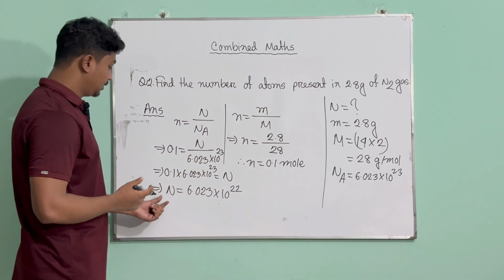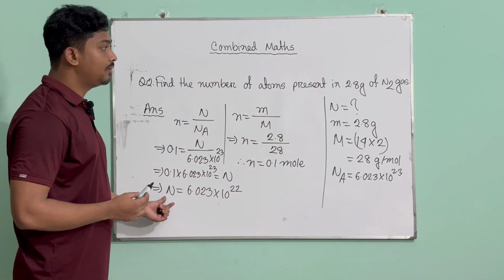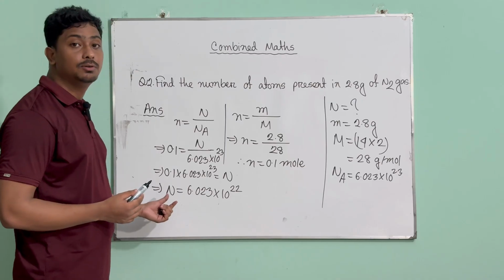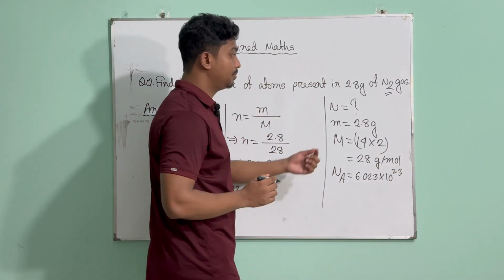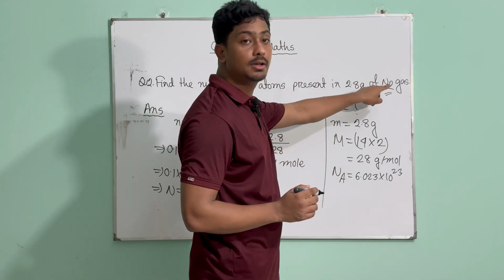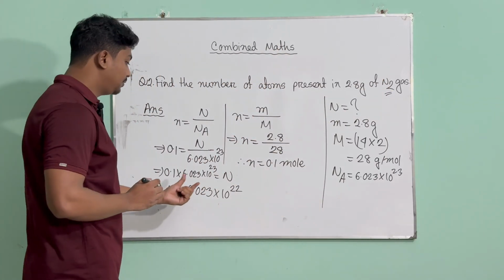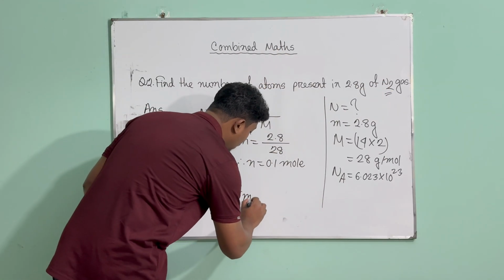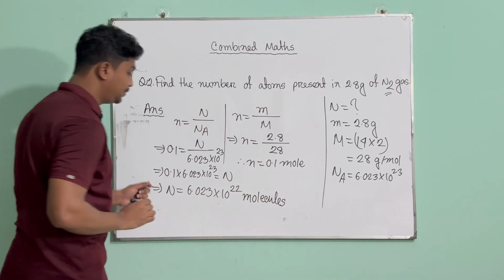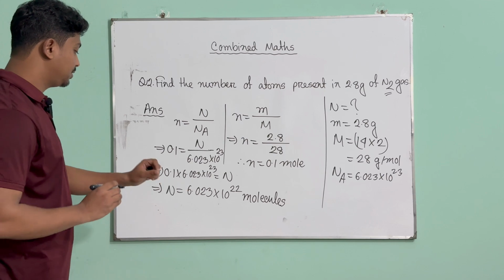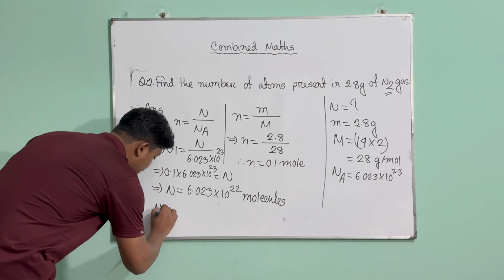Now again, what is the particle? What did you find? Did you find atom or molecule? Again, go back there. Nitrogen is a diatomic molecule. That means two atoms make one molecule. So you actually found number of molecules, not number of particles, number of atoms. Okay, if you want to go to number of atoms, what do you need to do? Number of atoms,